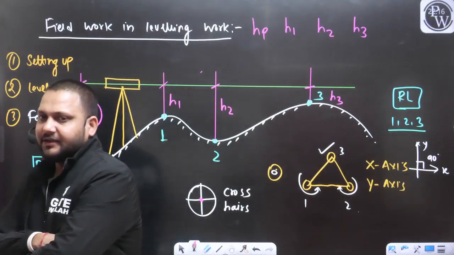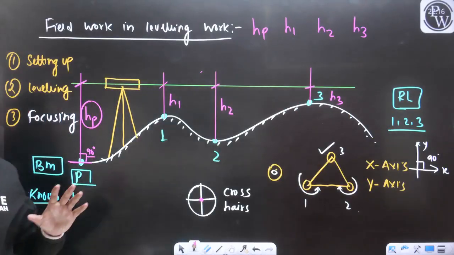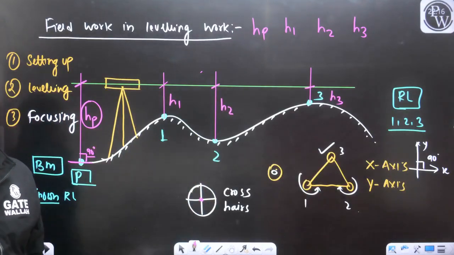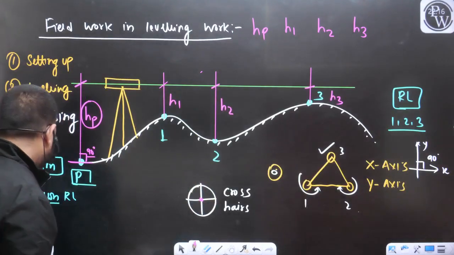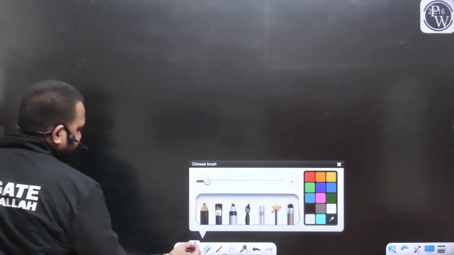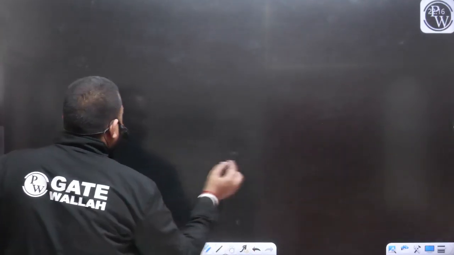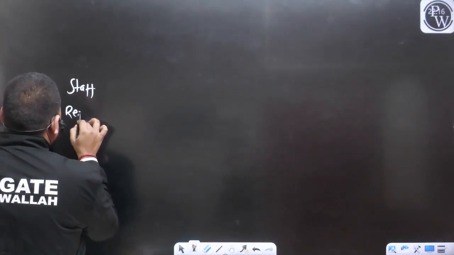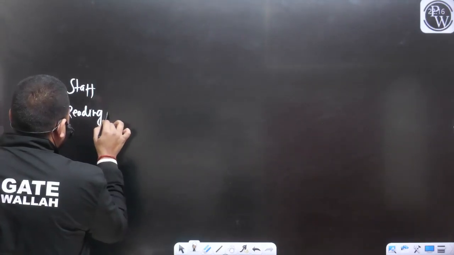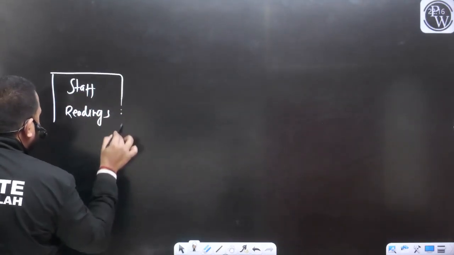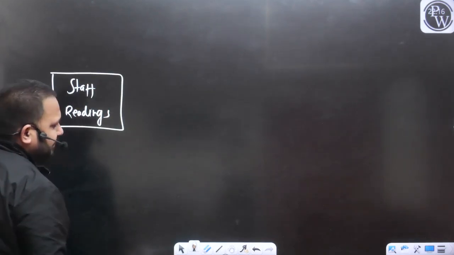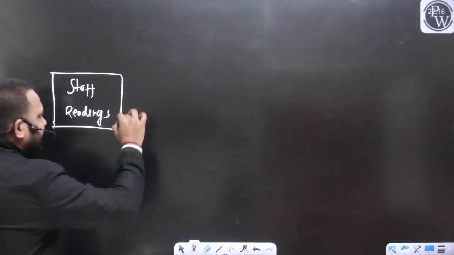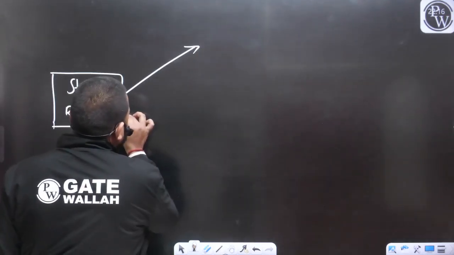So similarly, here I will discuss three types of staff readings. Listen carefully. It is very important to understand the difference. For the field measurement of the staff readings that we have done, just for our better understanding, we are classifying three types of staff reading.